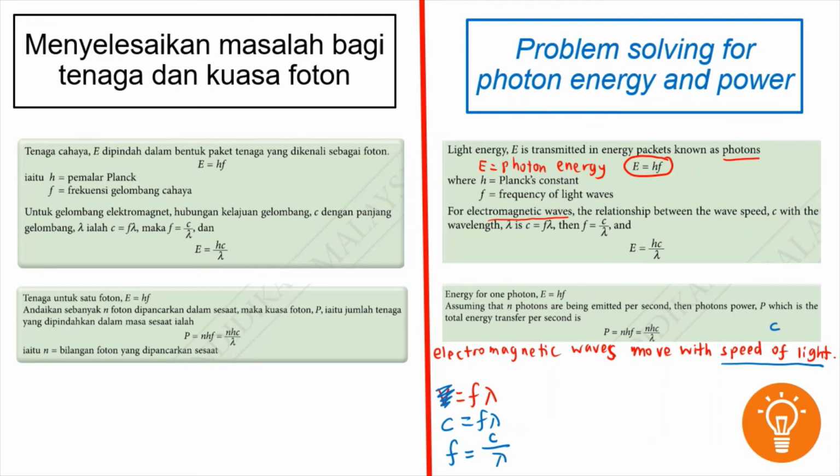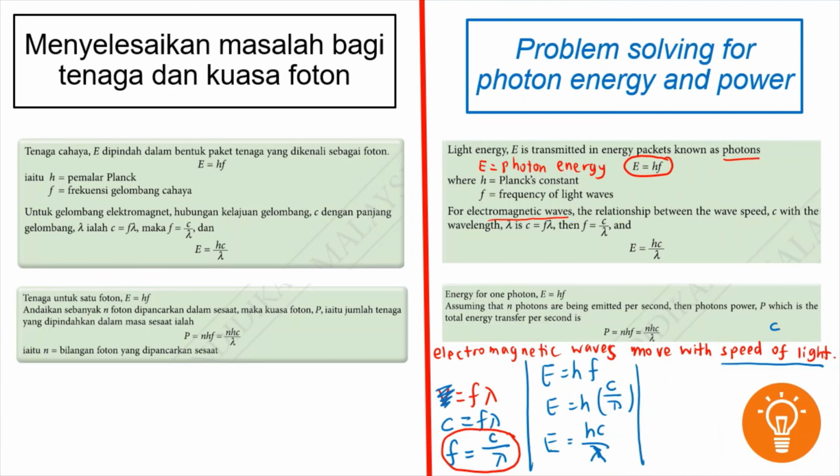So we substitute f equals c over lambda into the photon energy formula. All remain except f is changed to c over lambda. So you have E equals hc over lambda. Next one.